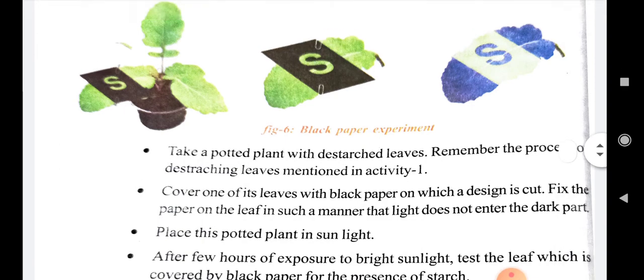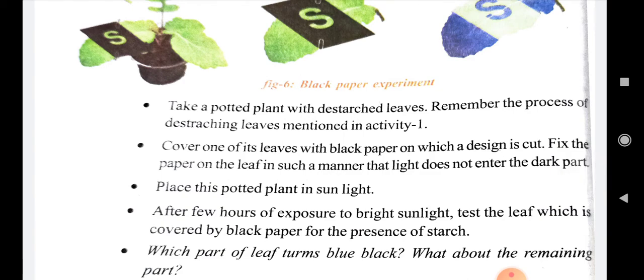So here what you are doing is covering one of its leaves with black paper on which a design is cut. Fix the paper on the leaf in such a manner that the light does not enter the dark part. Be careful that the light does not enter the leaf through the black paper. Only the light should enter through the designed part, where we have made the design, in the shape of S, or a star shape as previously said. Now place this potted plant in the sunlight. When you keep this potted plant in the sunlight, leave it like that for a few hours.